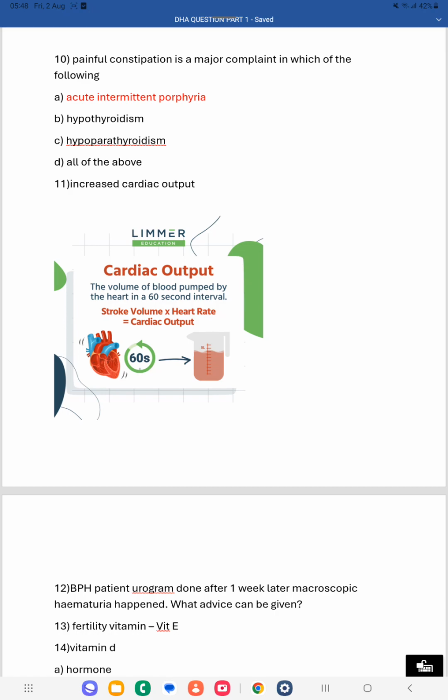And heart rate is 72. So 70 times 72 comes to about 5 liters per minute. This is the normal cardiac output of human beings, especially males. 5 liters per minute is the normal cardiac output.